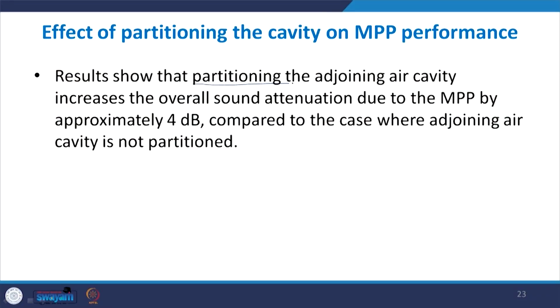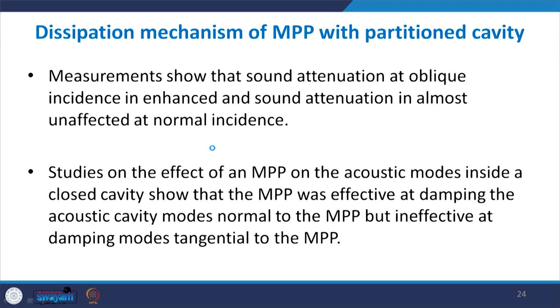It shows that partitioning of the adjoining air cavity increases the overall sound attenuation due to the MPP by approximately 4 decibels compared to when the air cavity is not partitioned. The reason, from the measurements, is that the sound attenuation at oblique incidence is enhanced and sound attenuation is almost unaffected at normal incidence. When the cavity is partitioned, the sound waves have more directions to propagate rather than just the normal direction. They also propagate along the transverse direction, and these different modes are set up.